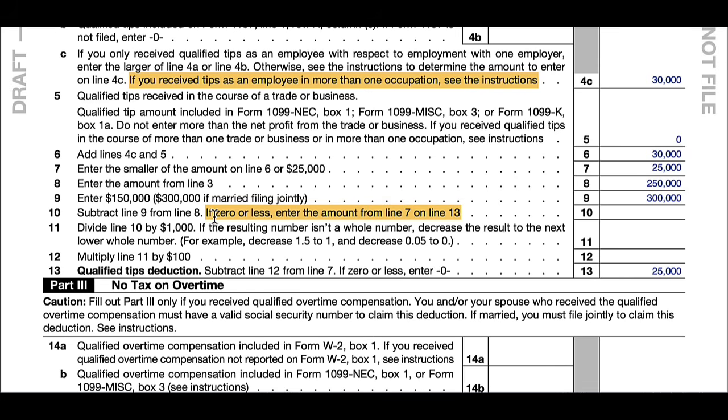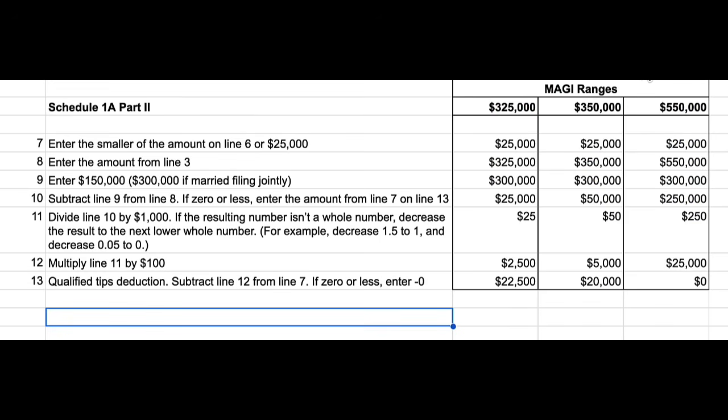Now let's see what happens if your modified adjusted gross income is higher than the $300,000 threshold. What happens with your deduction, with your tip deduction? Okay, so I created this spreadsheet to see what would happen if your modified adjusted gross income was greater than the $300,000 threshold. So you'll see in the first one, let's assume it's $325,000, and I basically just took the wording directly from Schedule 1A Part 2 into here.